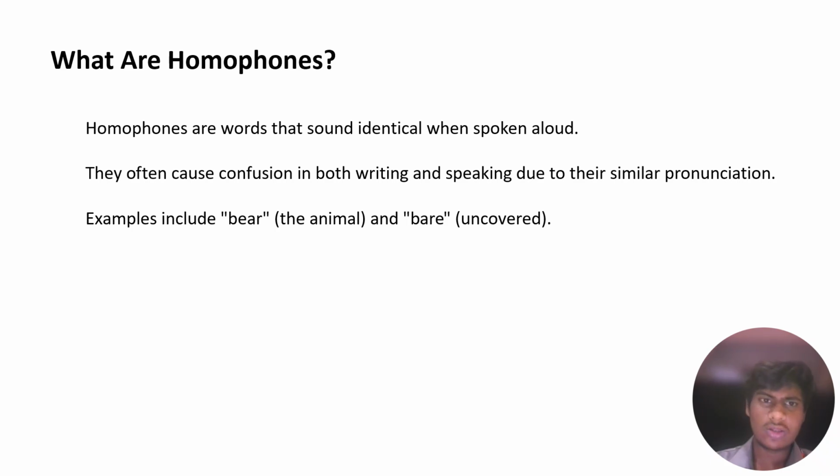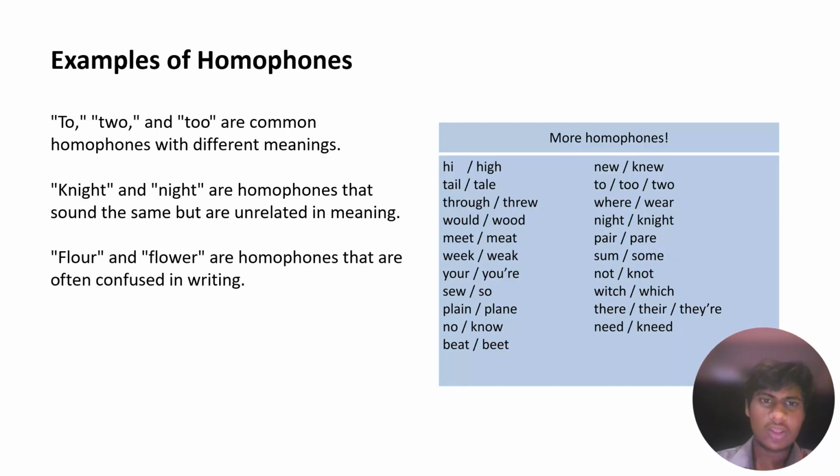These are the homophones. Examples of homophones: two, to, and too are common. Homophones with different meanings: knight and night are homophones that sound the same but are unrelated in meaning.